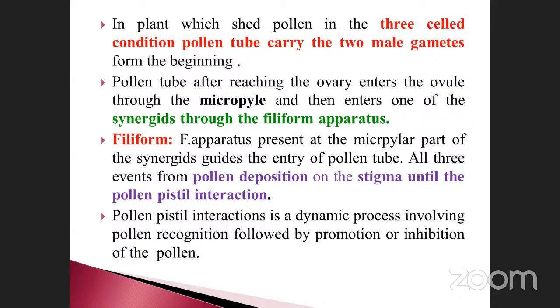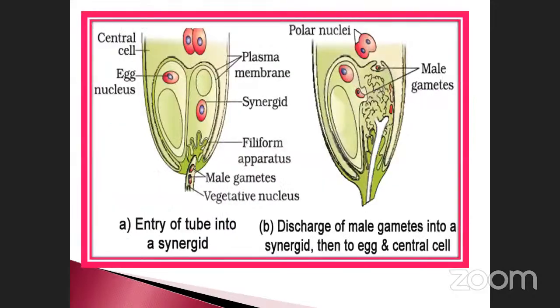Which one is the favorable one? It can be easily accepted. Others are not acceptable. See, this is the finger-like projection. These are all synergid cells. Near the synergid cell there is a finger-like projection. This is called the filiform apparatus.